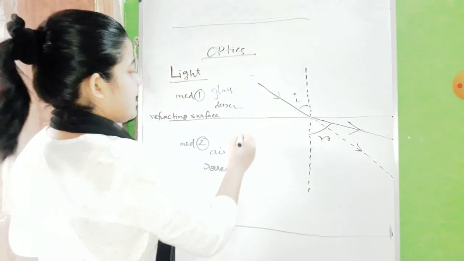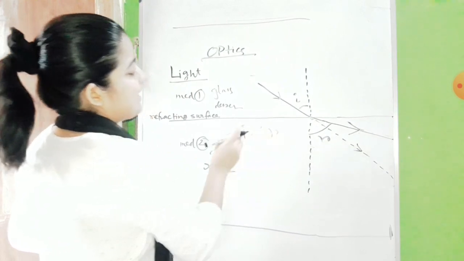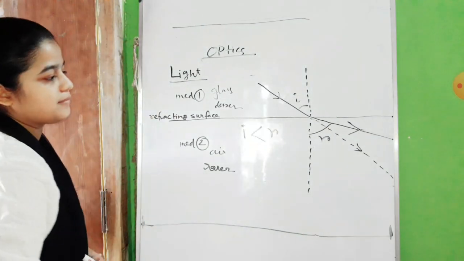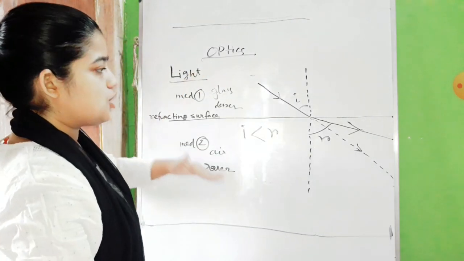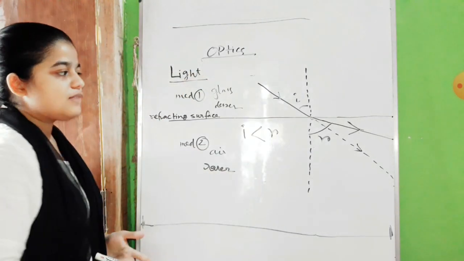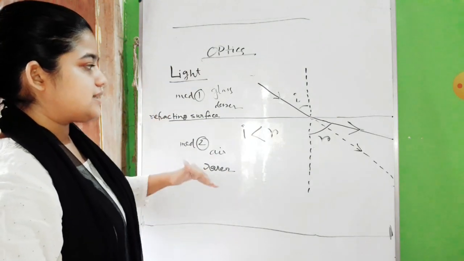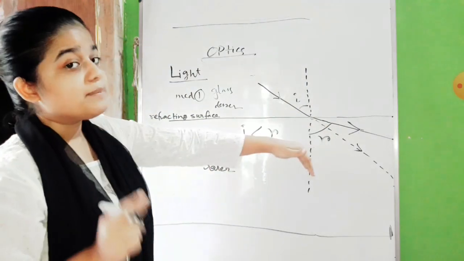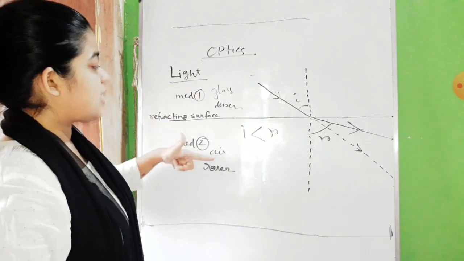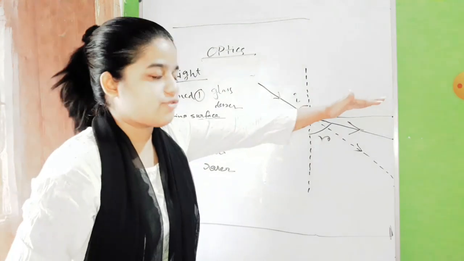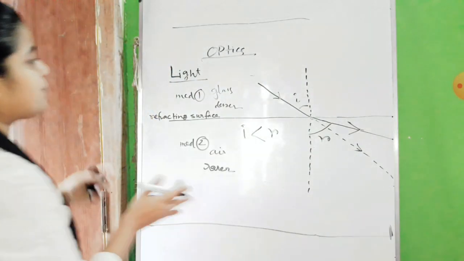So now we can say the angle of incidence is less than the angle of refraction, for this case when light is traveling from denser to rarer medium. So always keep in mind, when light is traveling from rarer to denser, it comes towards the normal because its speed gets slower. And when light travels from denser to rarer, it goes away from the normal just because its speed gets faster. So is it clear up to this?